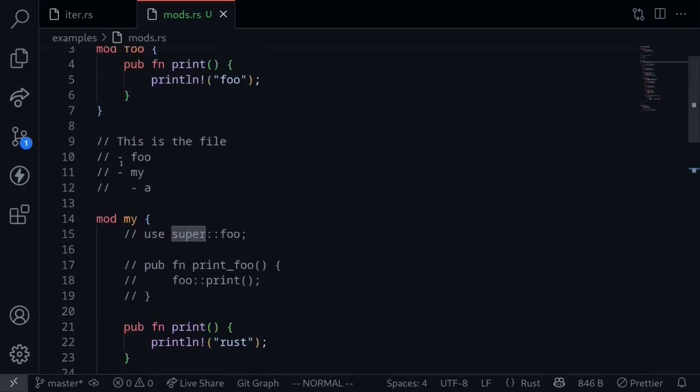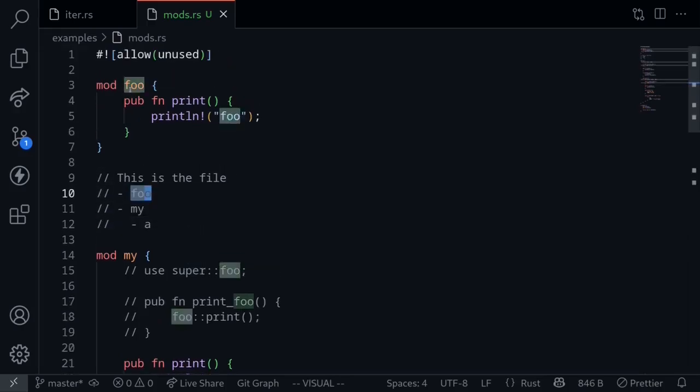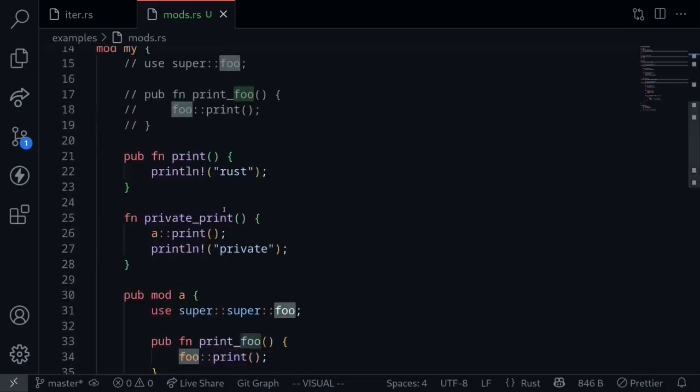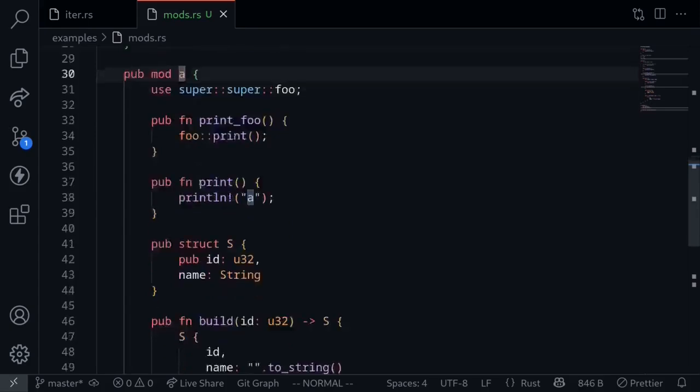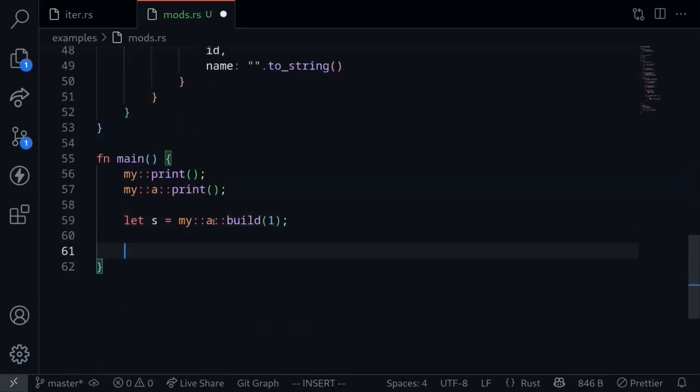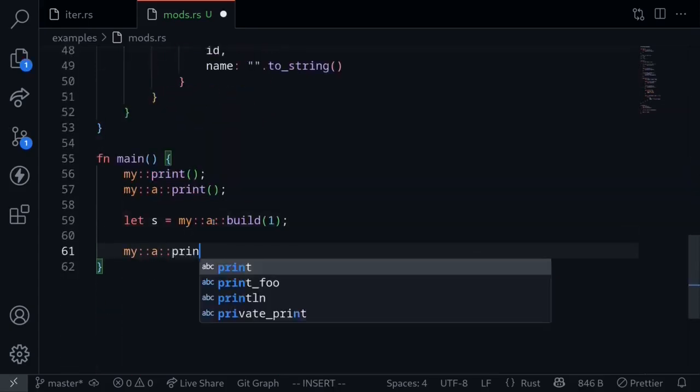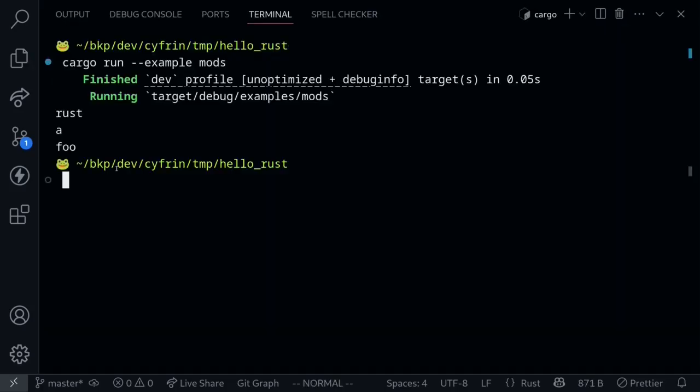Going up twice will land us over here, where Rust can see that foo module refers to this module. So that is our example of super. Let's try calling the function print foo inside module A. Inside the main function, let's say my::a::print_foo. Execute the code, and we get the string foo printed out.